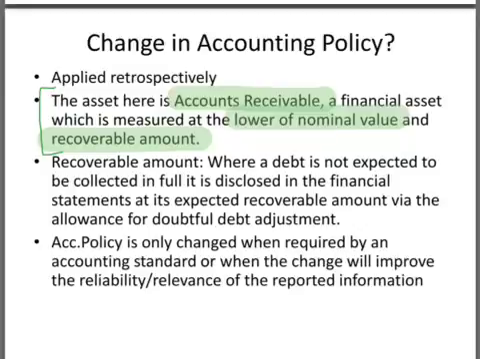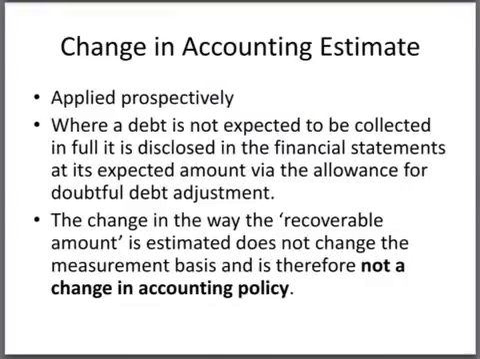Accounting policies normally only change when there's a change in the accounting standard relating to that policy, or where management is convinced that the change will improve the reliability or relevance of the information that's reported to the users. This example is therefore a change in accounting estimate, and this means that the change has to be applied prospectively, in this year and in future years if necessary.